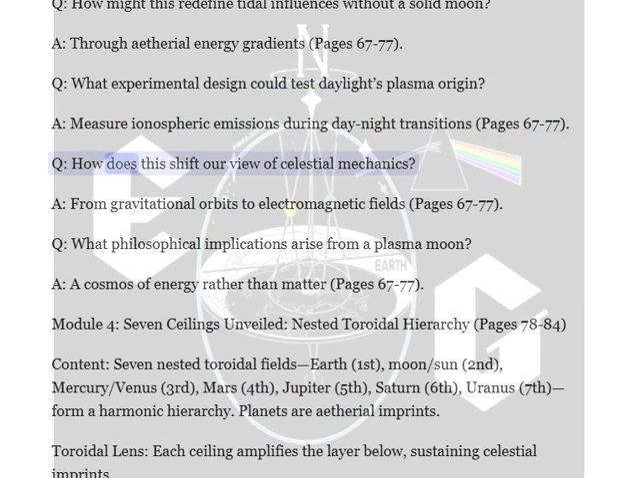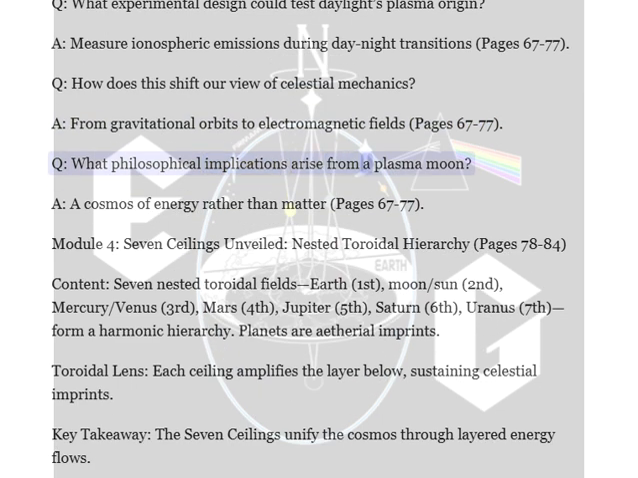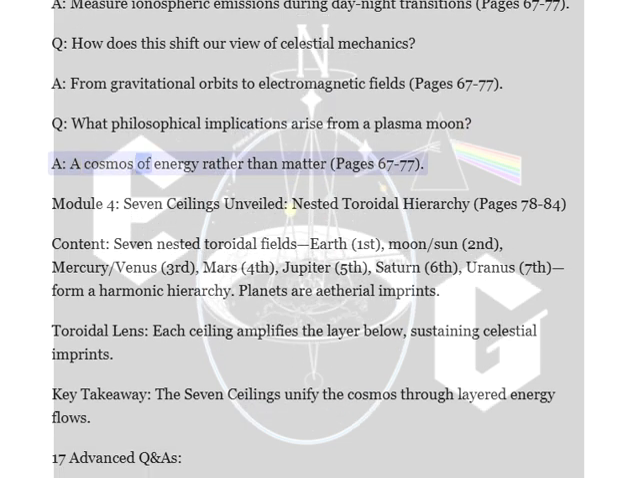Q. How does this shift our view of celestial mechanics? A. From gravitational orbits to electromagnetic fields, pages 67 to 77. What philosophical implications arise from a plasma moon? A cosmos of energy rather than matter, pages 67 to 77.